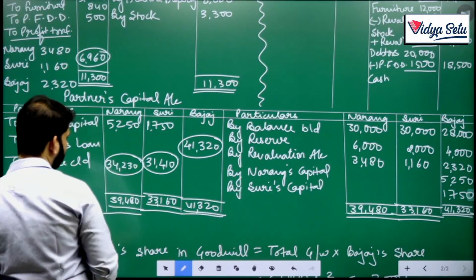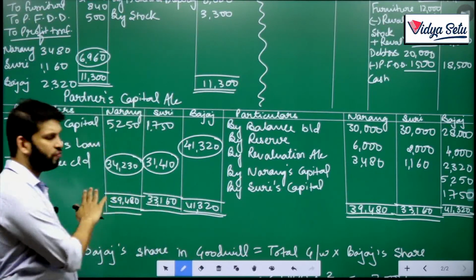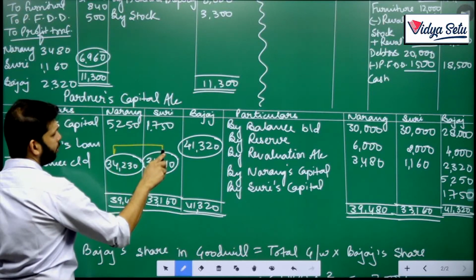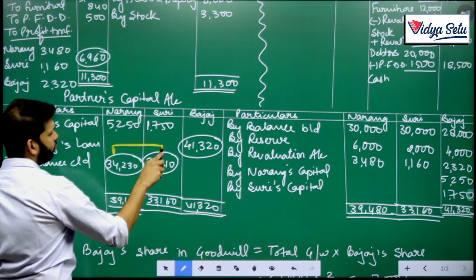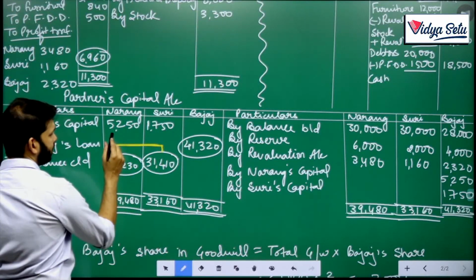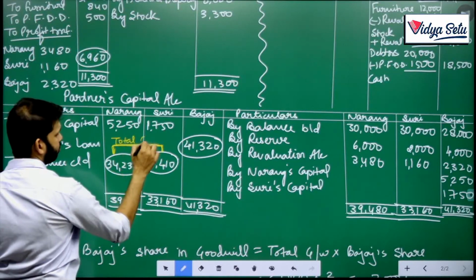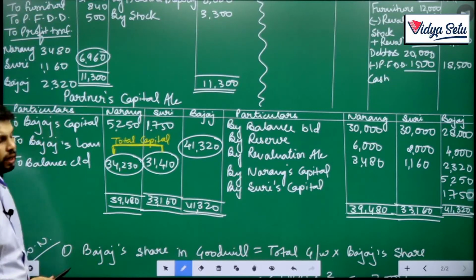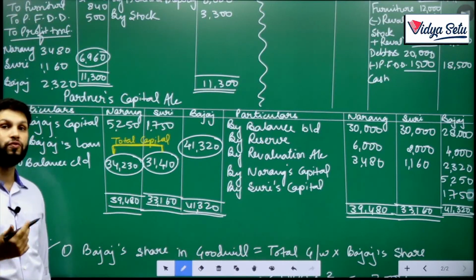Okay. Now we know that right now, see, this is not the final figure. We just know that these two are the total capital of the firm. But right now it is not in the profit sharing ratio of 3:1.